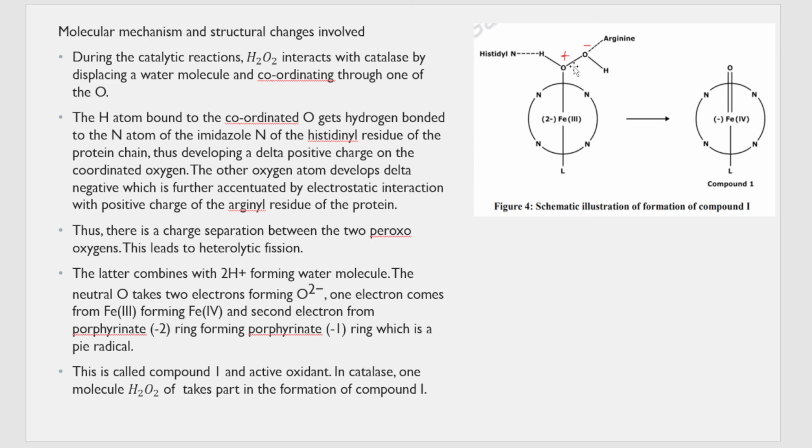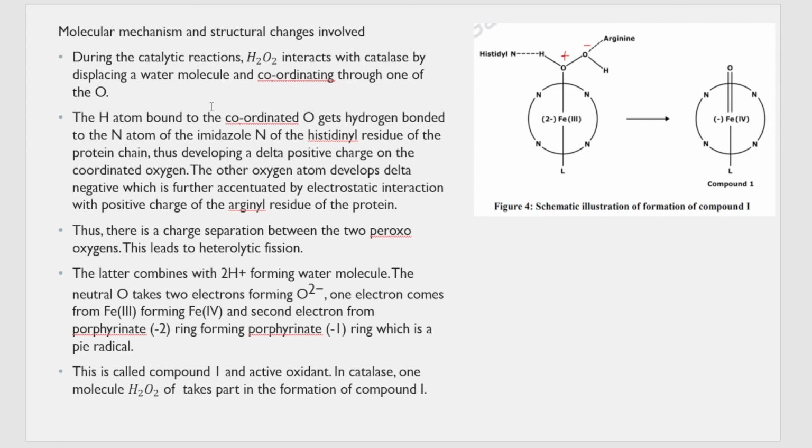After that, there is a cleavage of this bond because there is charge separation taking place, and this oxygen goes out and takes up these two hydrogen atoms to give out a water molecule. Okay, and this oxygen is present as neutral oxygen. Now this oxygen takes up two electrons, one electron from this Fe and one electron from this porphyrate ring, and becomes O2 2 minus. Okay, and there's a double bond formation. Now this iron, because it has given one electron to this oxygen, becomes 4. The oxidation state changes to 4. After that, this is the formation of compound 1.